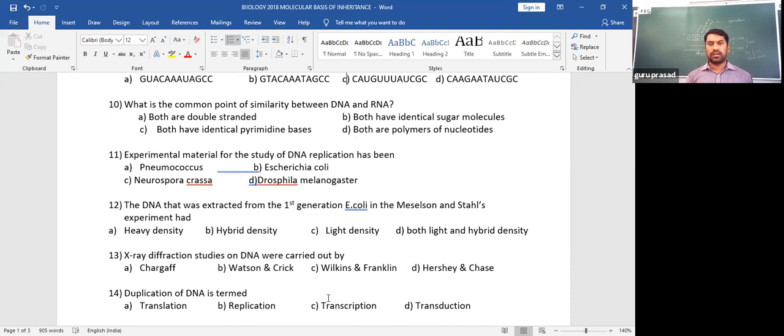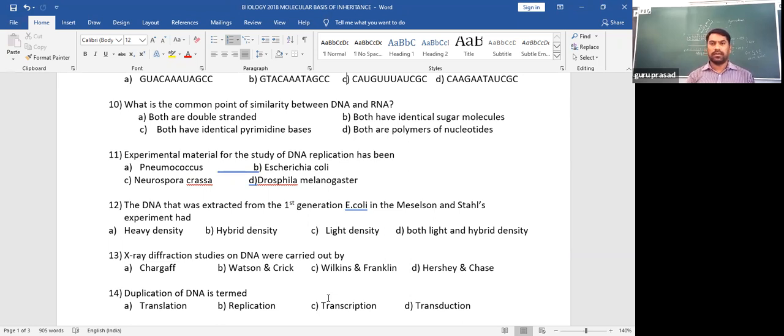So N14 is called light DNA, N15 is called heavy DNA, because nitrogen, as you know, is one of the components of nucleic acid. To synthesize DNA, there is a need of nitrogen bases containing nitrogen. So they used N14 and N15 nitrogen bases.